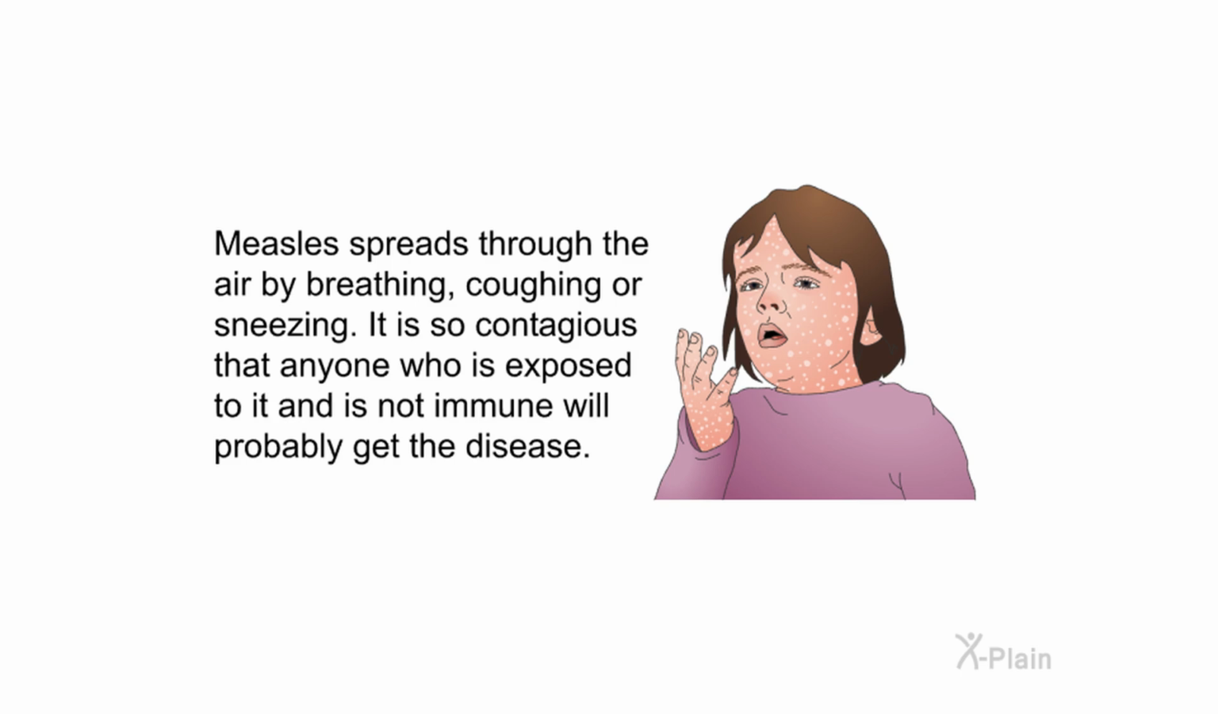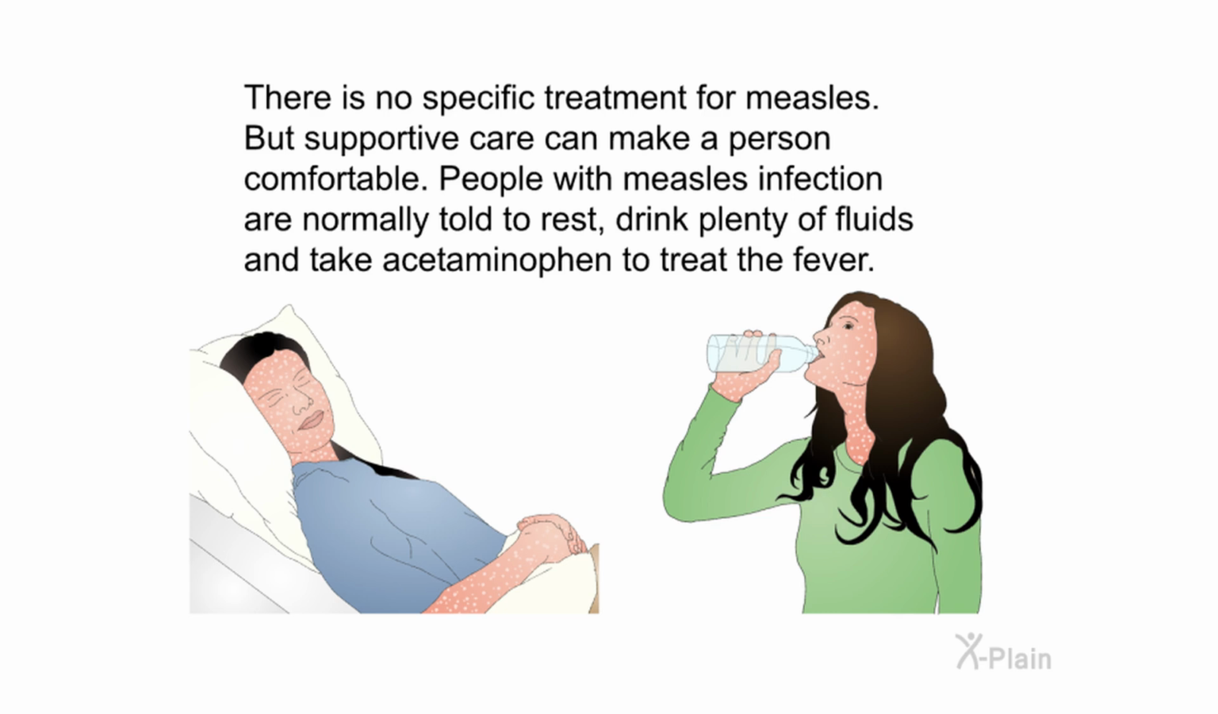Measles spreads through the air by breathing, coughing, or sneezing. It is so contagious that anyone who is exposed to it and is not immune will probably get the disease. There is no specific treatment for measles, but supportive care can make a person comfortable. People with measles infection are normally told to rest, drink plenty of fluids, and take acetaminophen to treat the fever.